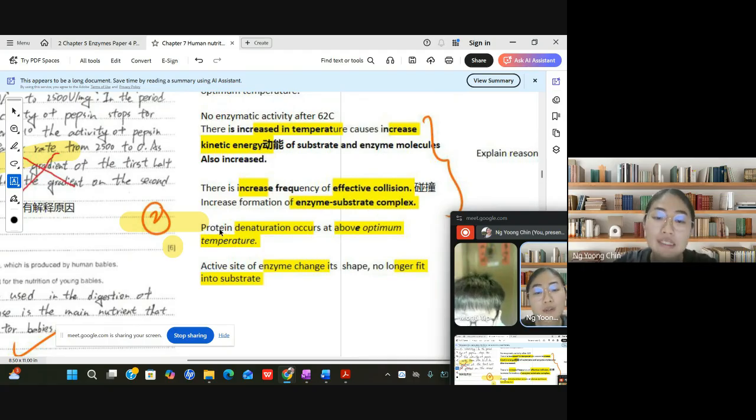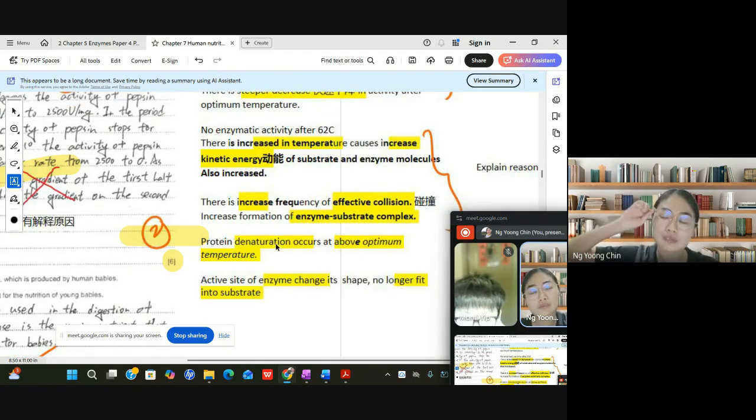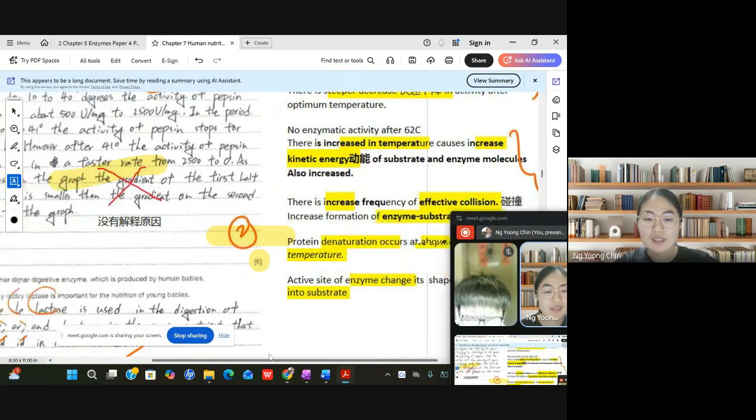Later, protein denaturation occurs at above the optimal temperature. Because you increase the temperature and exceed the optimal temperature, which is more than 40 degrees Celsius, you will denature the protein. When you denature the protein, it will cause a change in the enzyme's active site, so it will no longer fit the substrate.